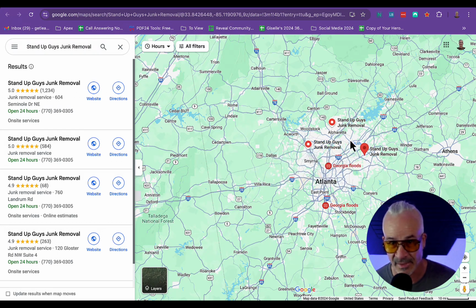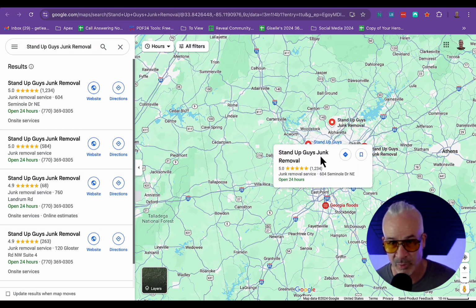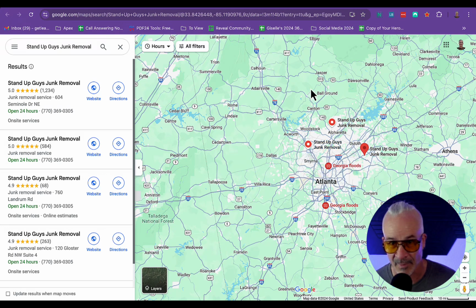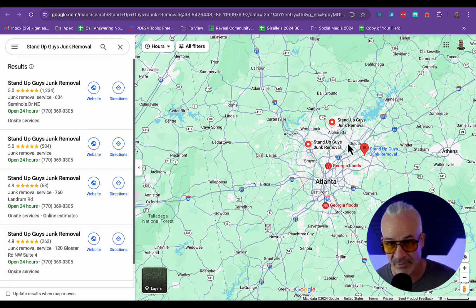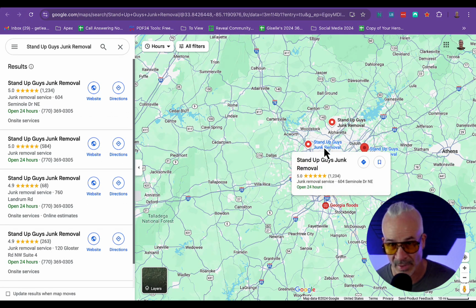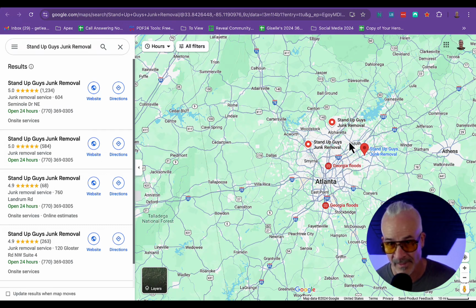In this case, even with just these 3, they probably have like a little Venn diagram going where there's cross ranking. So in some cases, they might be showing up in first or second position from some of these areas right here that are in between the listings, where the ranking antenna is crossing over, the ranking area is crossing over, so they could show up multiple times on a single map. That's powerful. Showing up like that, you're going to get a ton of calls.